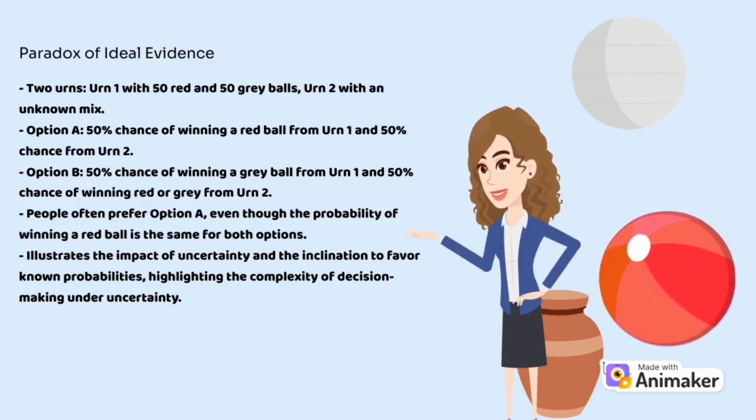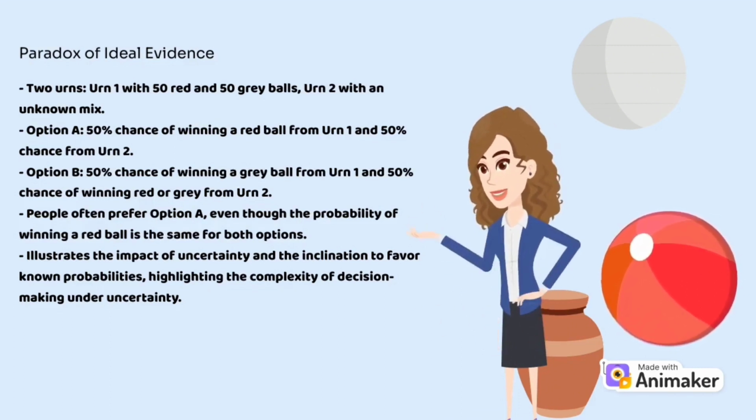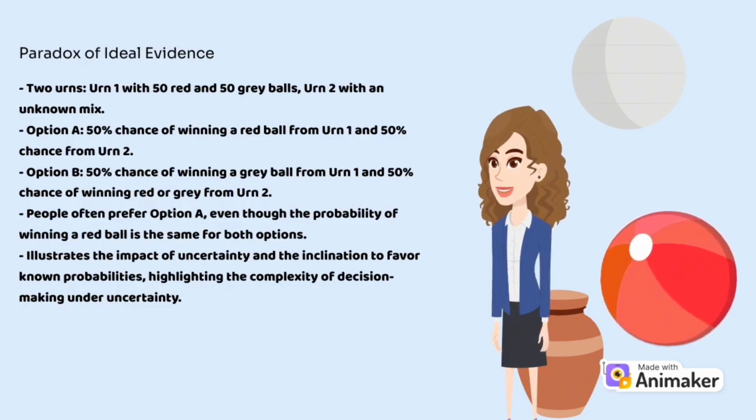Even though the probability of winning a red ball is the same for both options, people often exhibit a preference for option A. This paradox highlights the impact of uncertainty and the tendency to lean towards known probabilities even when the overall chances are equivalent.